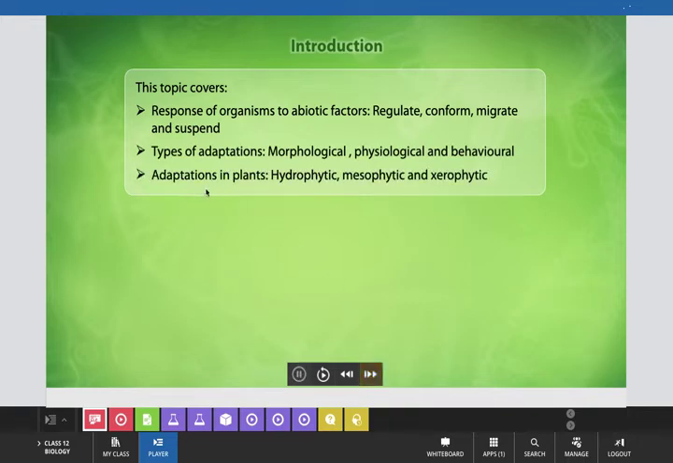These are the topics that we will cover in today's class. Response of organisms to abiotic factors: regulate, conform, migrate and suspend. Types of adaptations: morphological, physiological and behavioral. Adaptation in plants of three types: hydrophytic, mesophytic and xerophytic.